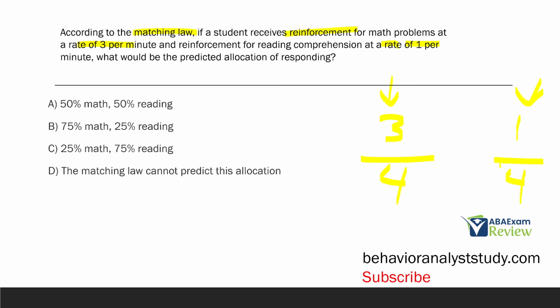So if we just look at those pretty standard ratios, and this is math, and this is reading, then what will be the predicted allocation? Well, 75% math, 25% reading. Pretty straightforward, right? Again, don't overthink it. Don't psych yourself out.